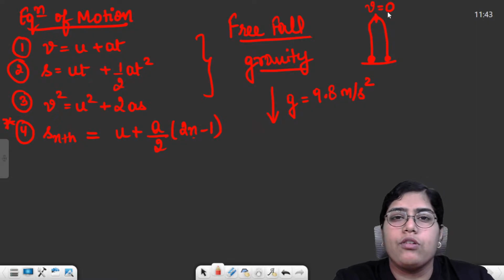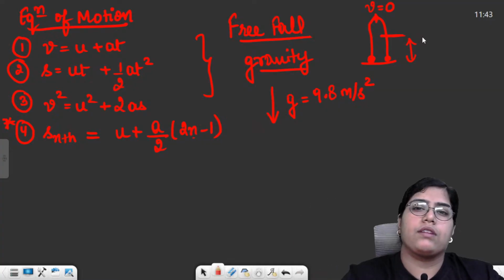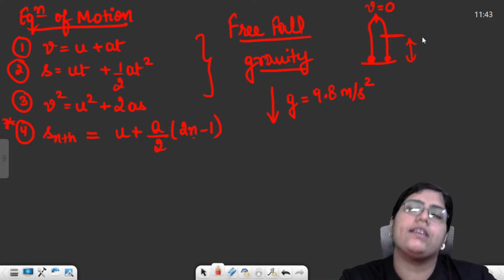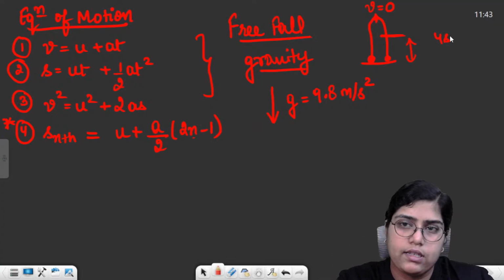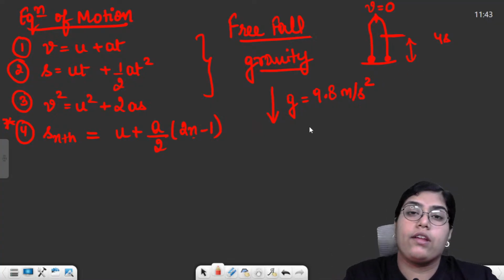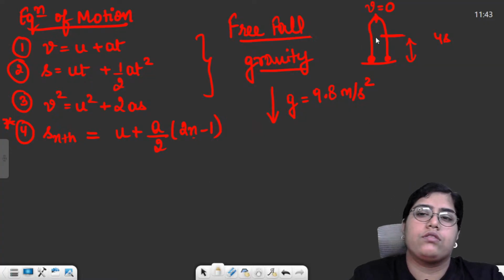Then the third thing could be the velocity with which it will hit the ground, or they might ask you to calculate the velocity or height after some time. Like if the time of flight comes out to be 4 seconds, now you have to remember the symmetry. So symmetry basically was that this is your line of symmetry.